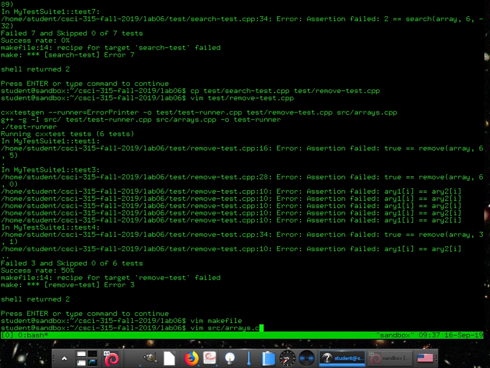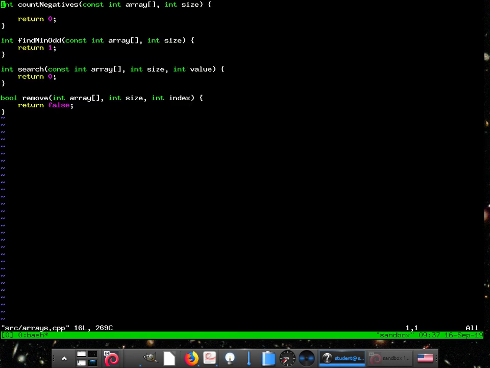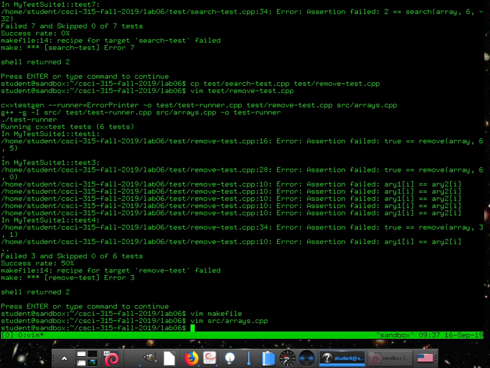Because if you look at our arrays.cpp, they're all empty, right? They're just returning something just to give us values to get us started. It's also good practice to work with multiple files, because pretty much every real project has multiple files. Unless it's 1980 or something. I can't remember the last project that was on one file.